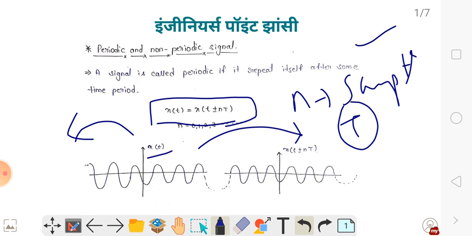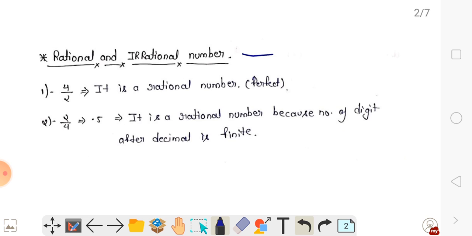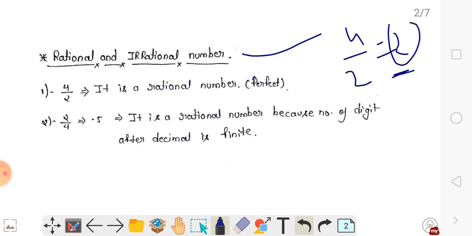How can you understand rational or irrational? So we can move on. Now, what is a rational and irrational number? Please see simultaneously. If you have the number 4 by 2, you can see that it is 2, so it is called a rational number. If you obtain 2, then the signal is periodic. This is also a language of the rational or periodic signal.